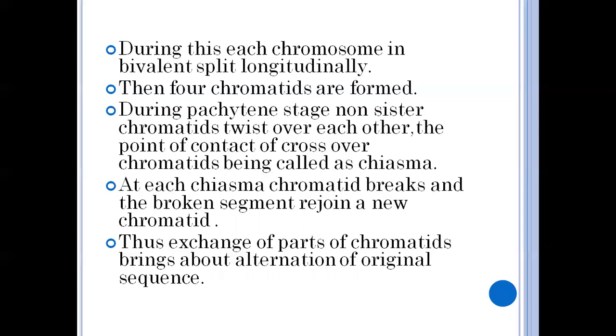Since two chromosomes are present, each splitting into two chromatids, four chromatids are formed in the bivalent. These four chromatids are present side by side as two pairs. This takes place in the zygotene stage.